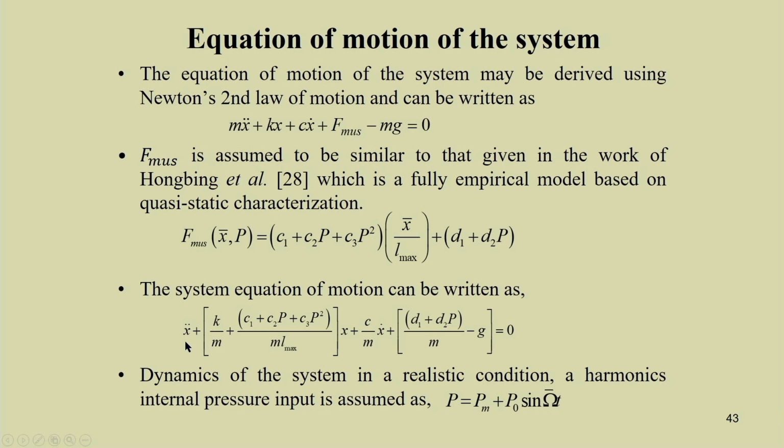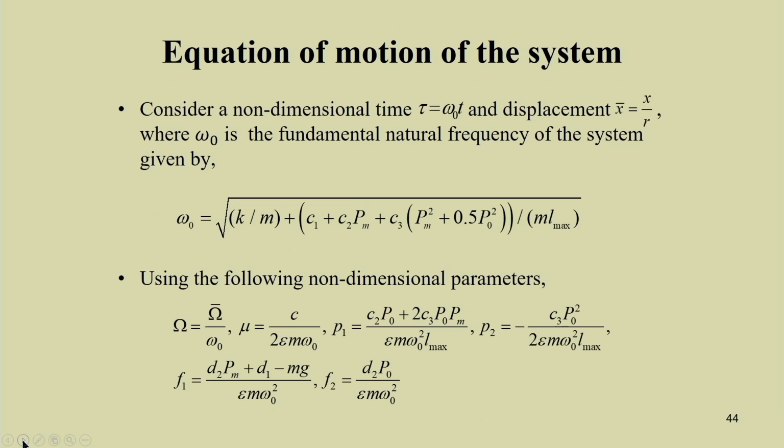Now, substituting this F muscle in this equation, we can write x double dot plus (k by m plus (C1 plus C2 P plus C3 P square) by m L max) x plus c by m x dot plus (D1 plus D2 P) by m minus g equal to 0. Now, let us assume that the pressure you are supplying is in this form: P m plus P 0 cos omega bar t. So, that is a periodically varying pressure, and if it varies periodically with time, we can write this equation in this form.